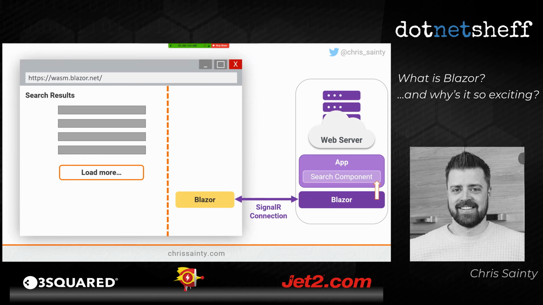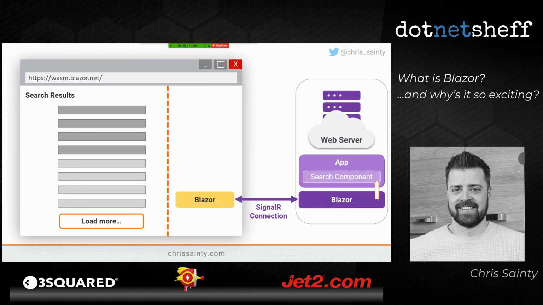And again, when that comes back, we'll update the list of search results on our component. And again, that will be a state change in our component, which will trigger Blazor to do a re-render. So that's what happens next. And again, Blazor will create a render batch of changes that need to happen. That render batch is going to get sent back over that SignalR connection, back to that small Blazor runtime that's running on the client. And that is then going to apply those updates to the DOM. And then we see the changes in our browser. So you can see it's very, very similar to WebAssembly. It's just kind of stretched out over that SignalR connection.